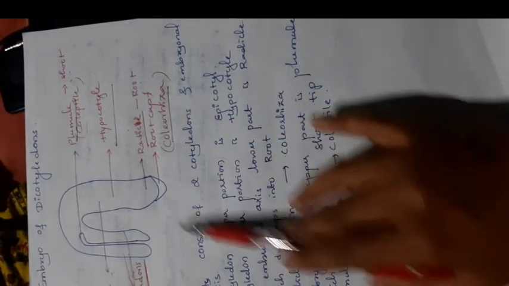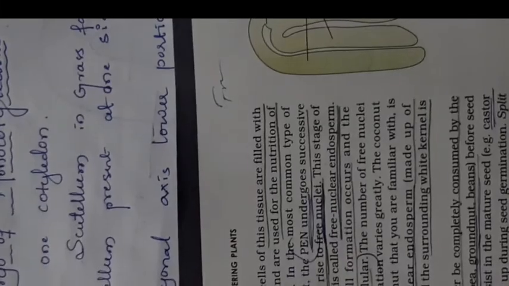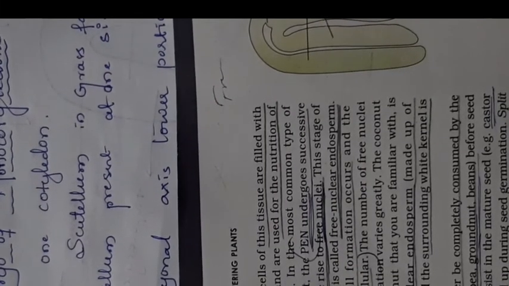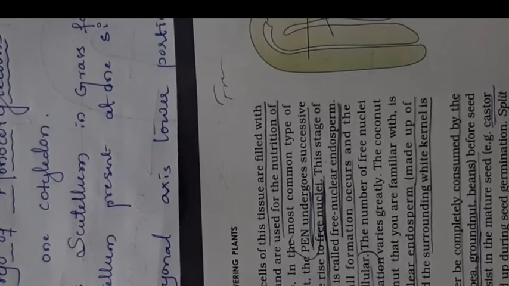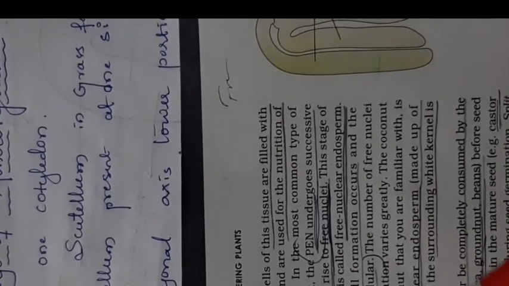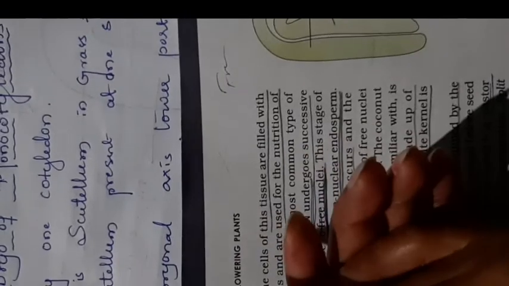The structure of the dicot is very simple compared to the monocot. After the structure of the dicot, next is the embryo of a monocot. Monocot means the embryo has only a single cotyledon.